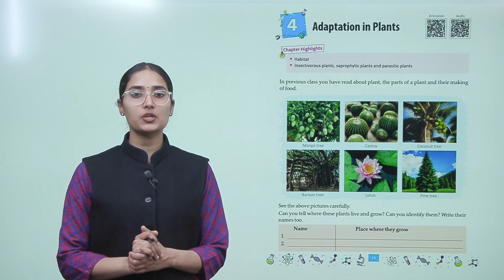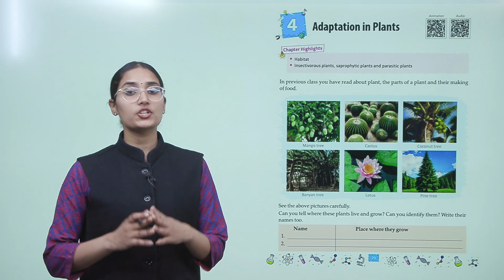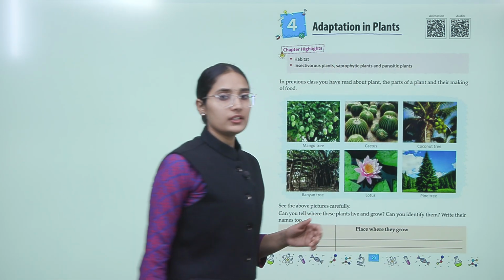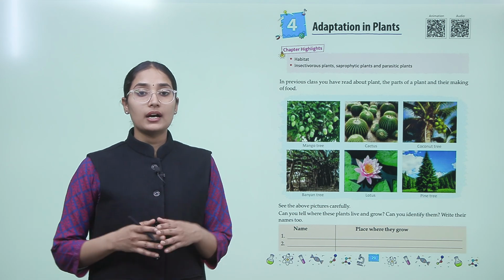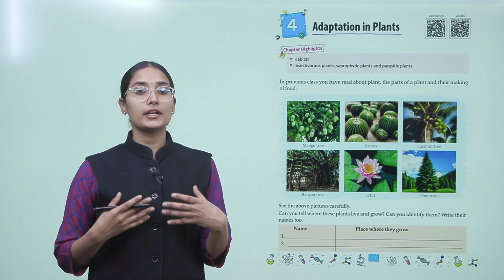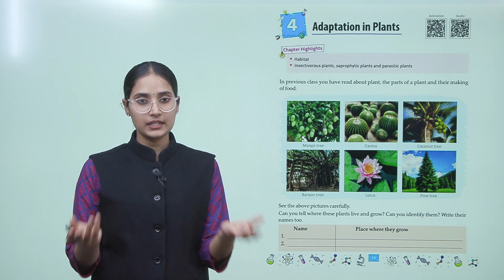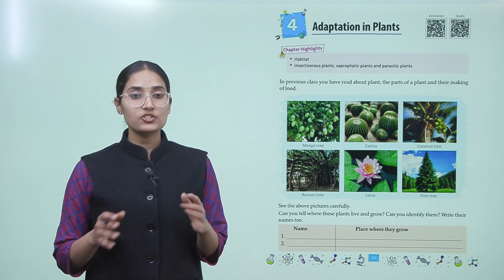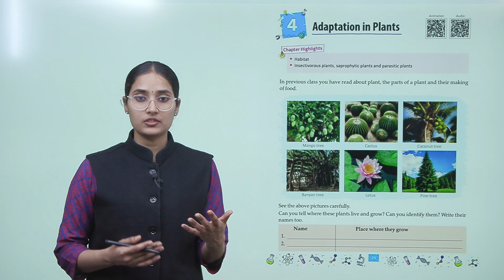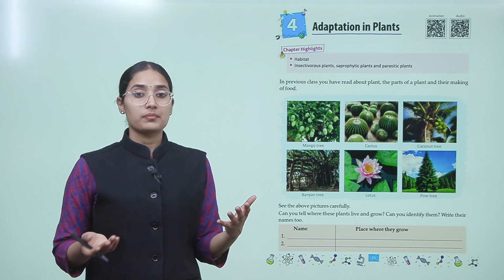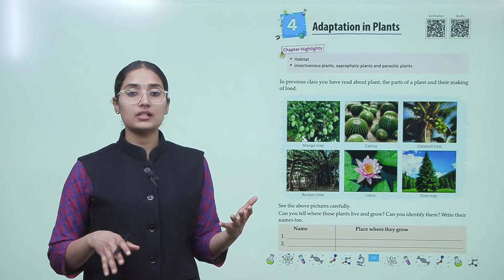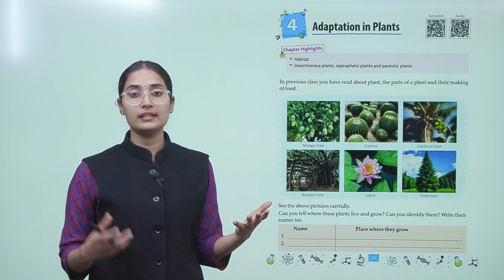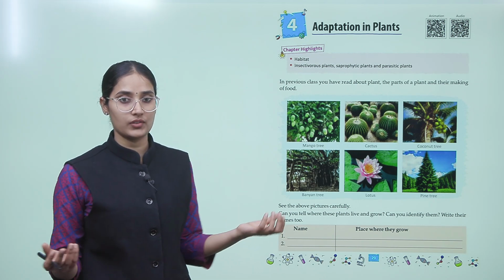So today in this chapter we will learn about adaptation in plants. Children, plants adapt, change themselves according to the environment they are living in, according to their habitat. In this chapter we will learn about those changes, that plants change in themselves, okay? What are the changes that they bring in themselves to live in a particular environment.